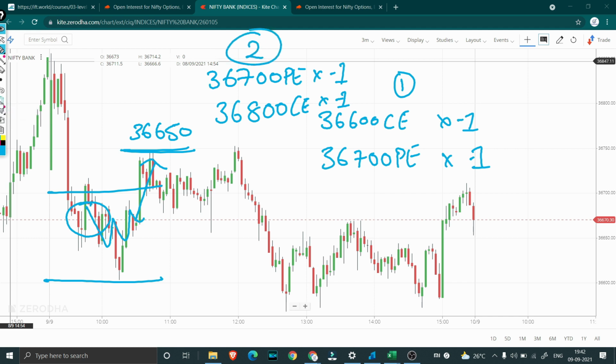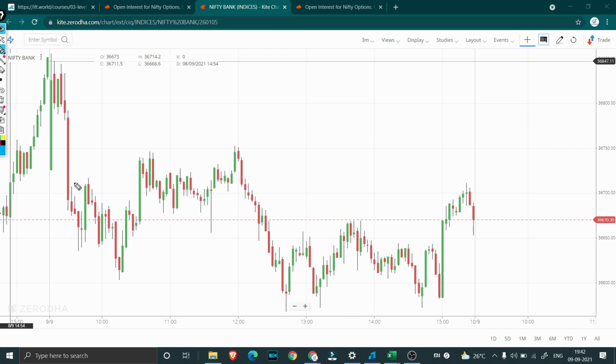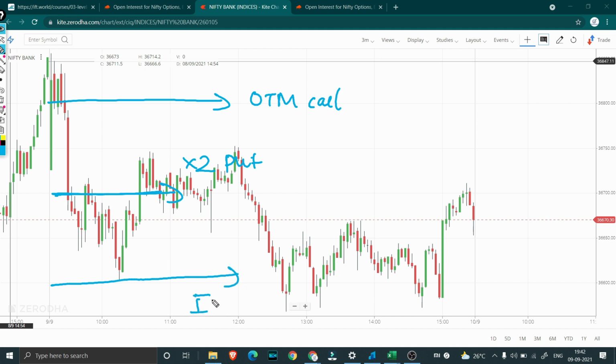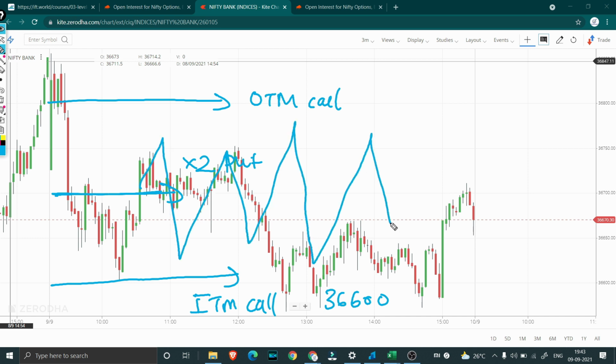So with this you can see what exactly has happened, right? So here at this level we have 2 put options shorted. At this level we have a call option which is out of money, OTM call, as well as at this level we have one more call option, ITM call. So at this point, I would get profit as long as the market stayed between this range. So I had a huge range to play around with. As long as the market stayed between this range, I would get profit.